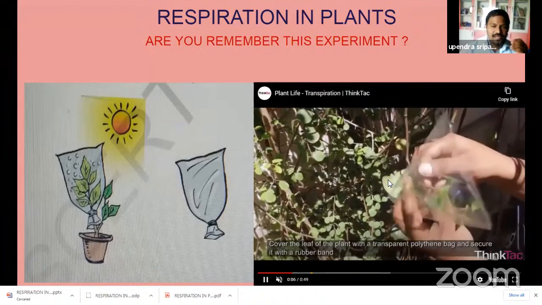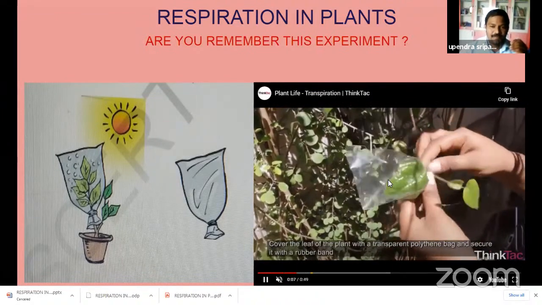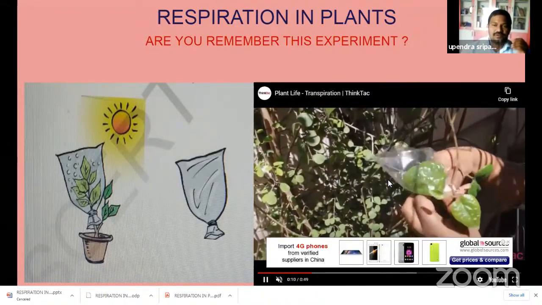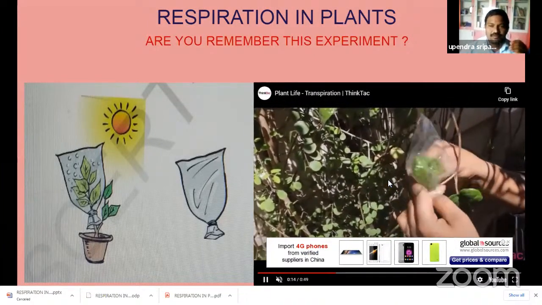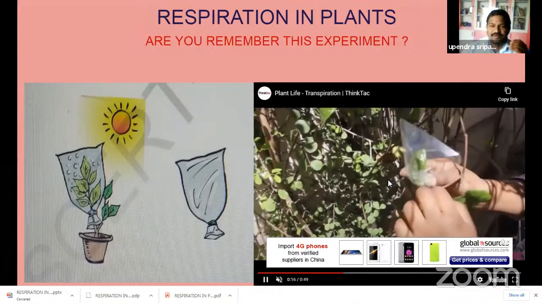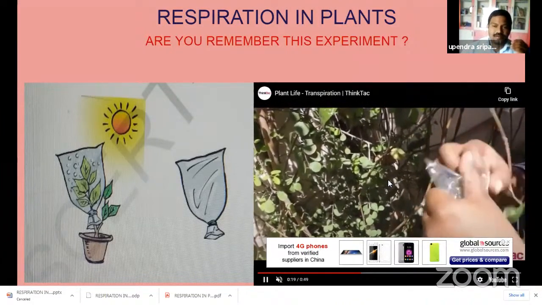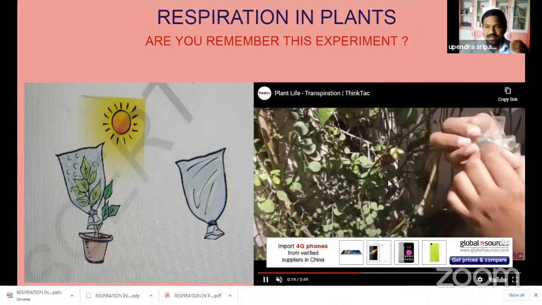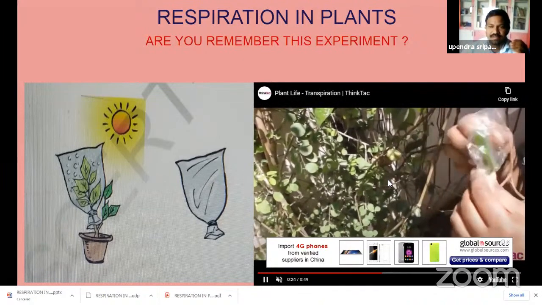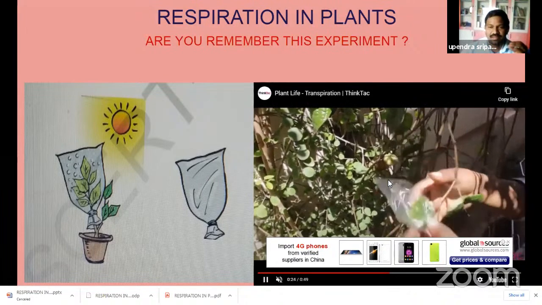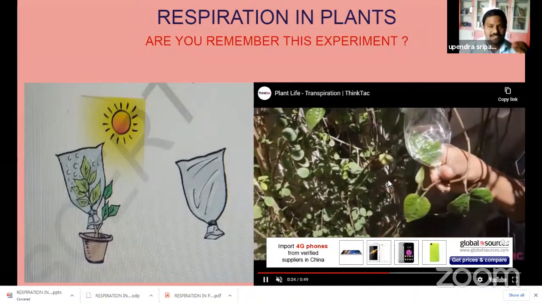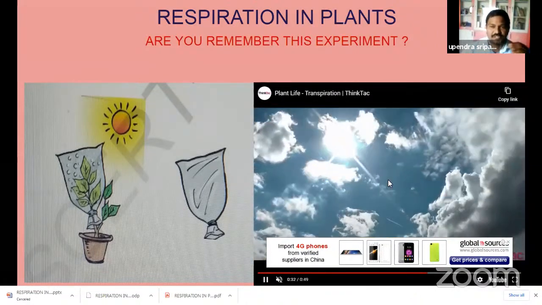We take an empty dry polythene cover and insert it over a leaf. One end is tightly tied with a thread or rubber band. You recapitulate the purpose of this experiment after some time.